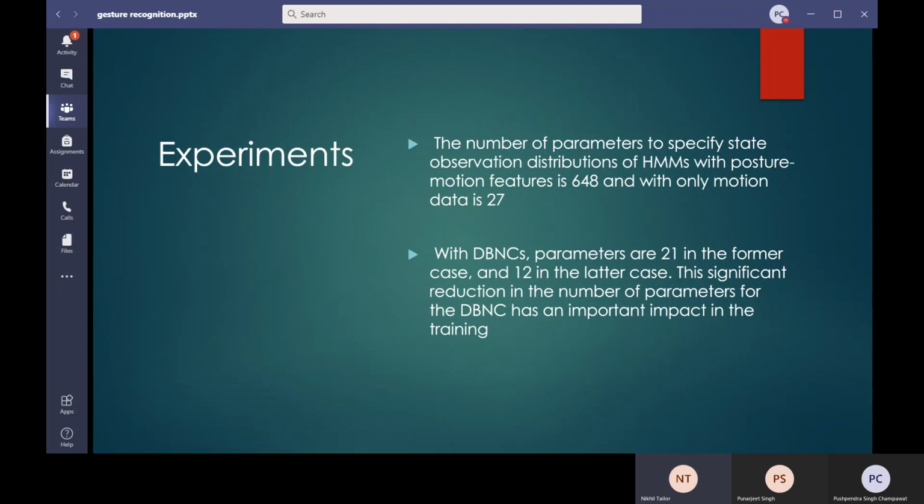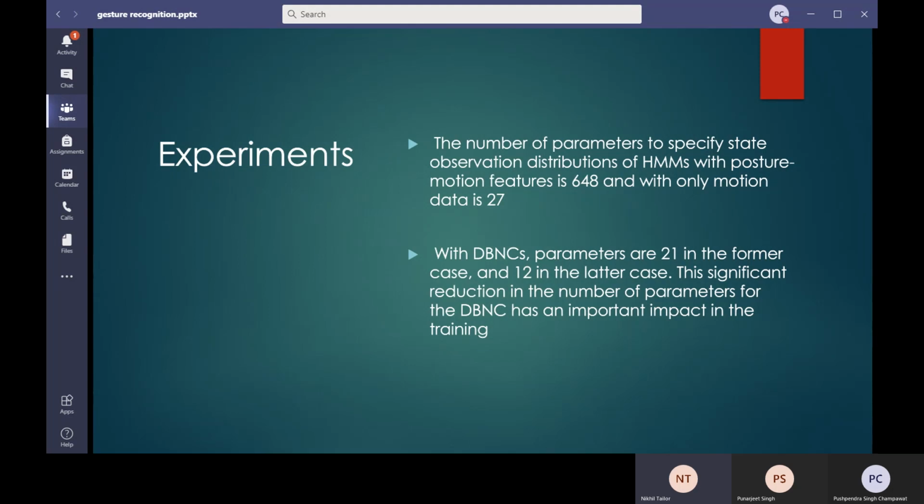We did an experiment to analyze the efficiency of these models in daily life and how they behave in different situations. We performed the experiment first with the hidden Markov model and then with the dynamic Bayesian network classifier. The first experiment was with posture and motion features, which were 648 in number. We considered the position of the body parts in the video along with their motion, such as the position of the hand, face, torso, etc.